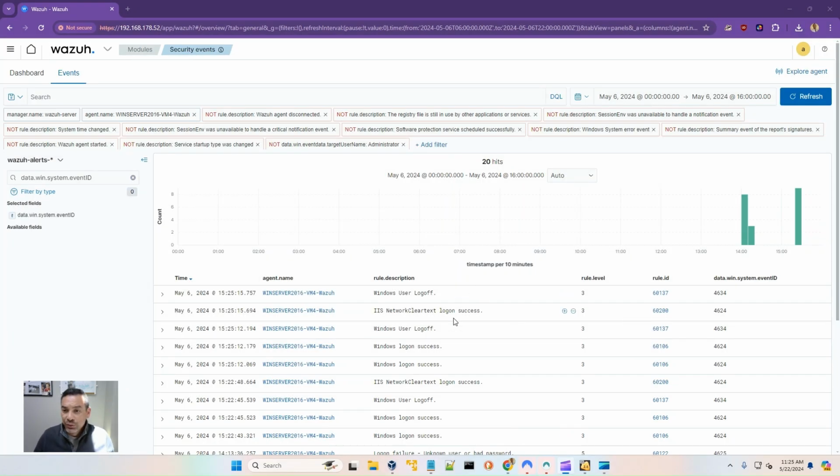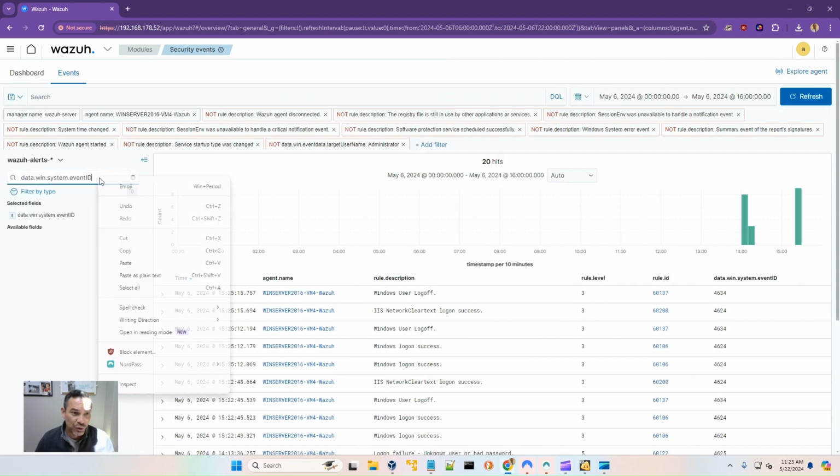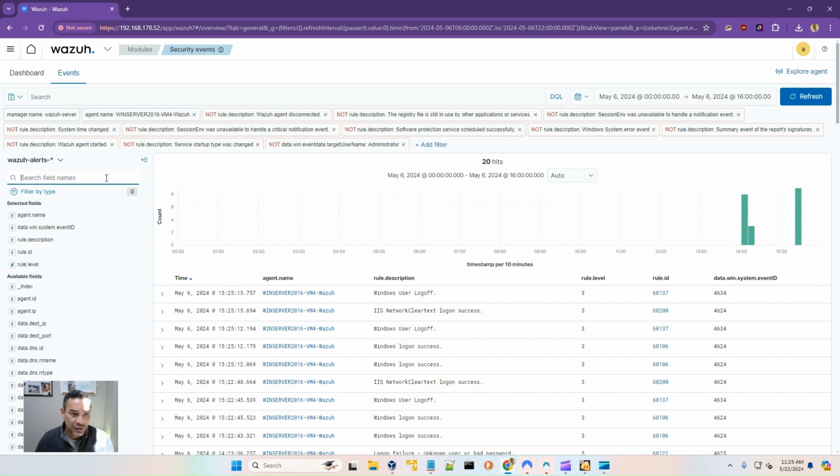All right, welcome back to my Wazuh EDR home project. We're going to jump into our next asset, which is this Windows Server 2016. So let's just dive right in. Looks like most of our logs have to do with logins. So immediately I want to see what usernames, because I think it's important to have some context.